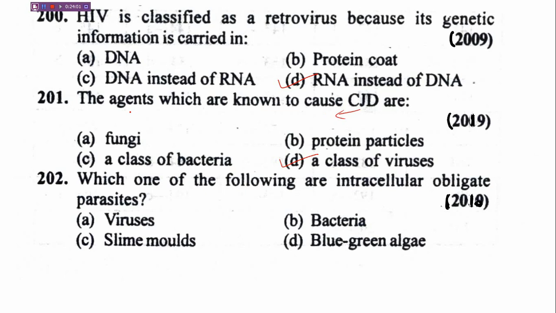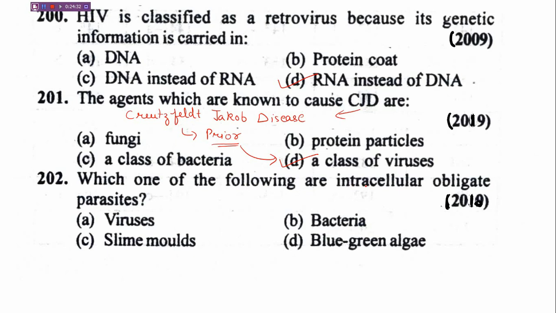It is a tongue twister disease, which is Creutzfeldt-Jakob disease. I hope I have pronounced it right, but if I have not, then I apologize in advance. So it is caused by prions, which is actually a class of viruses. So correct answer is D.